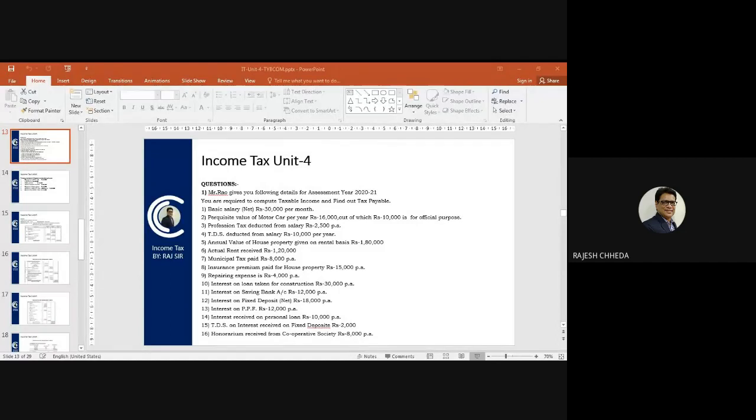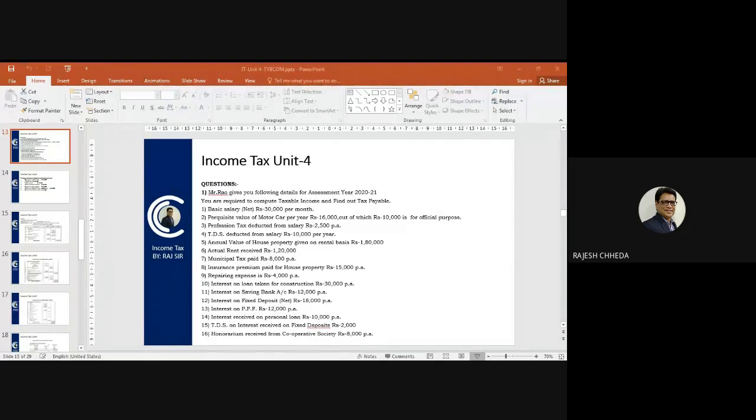Interest received on personal loan. Mr. Rao has given a personal loan and he received 10,000 per annum interest. So that is income from other sources. All types of interest will be included in income from other sources.